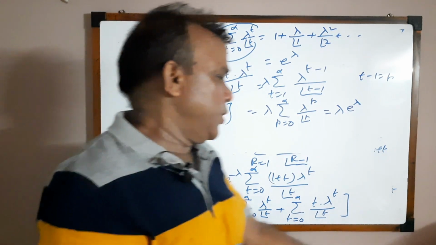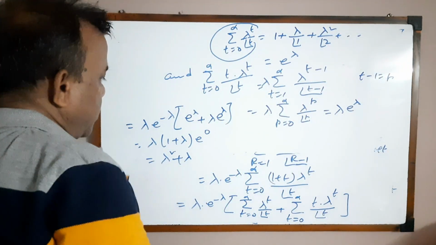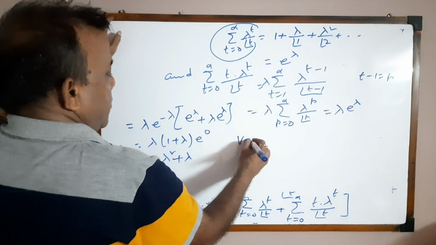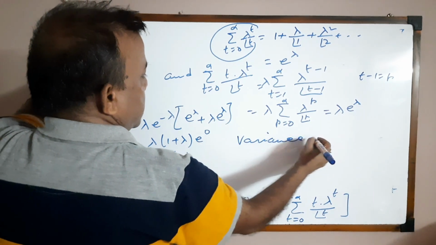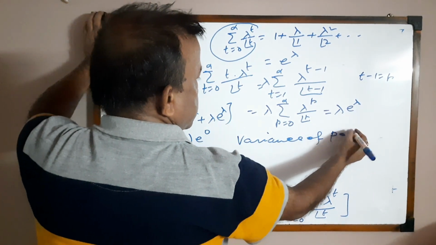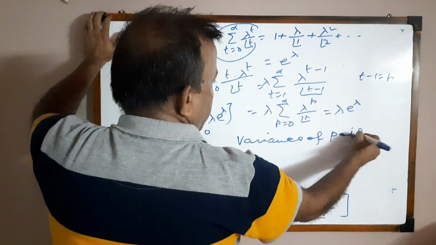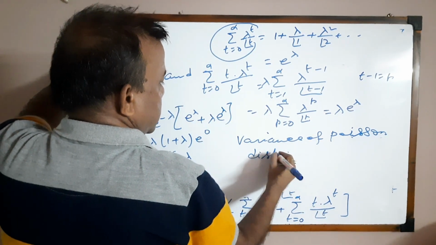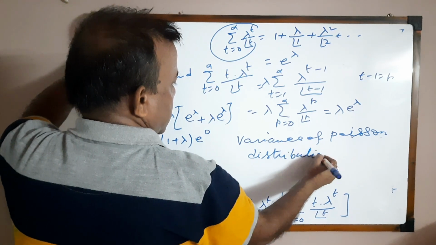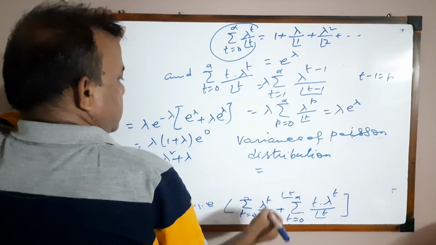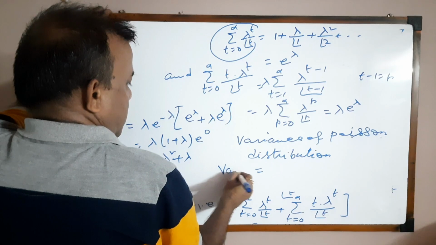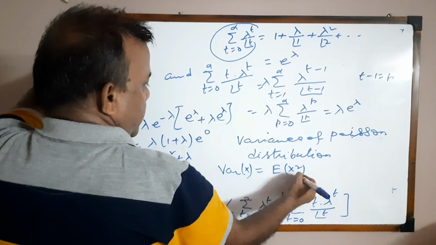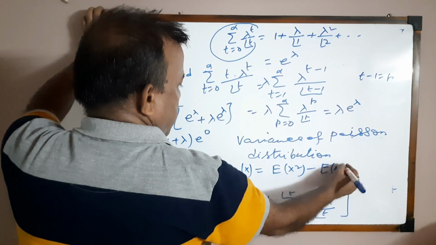Okay, therefore the variance of Poisson distribution, variance of X, is equal to E of X square minus E of X whole square.